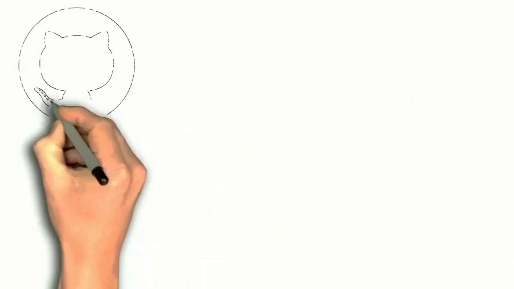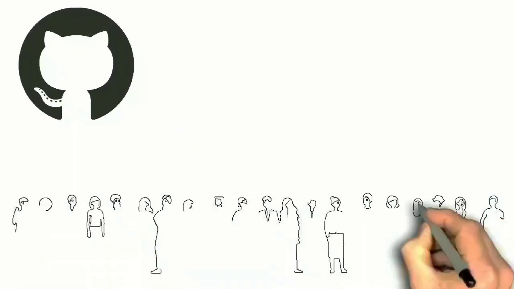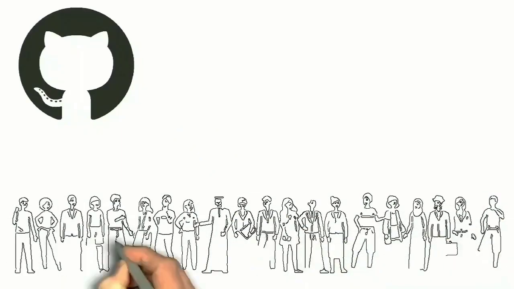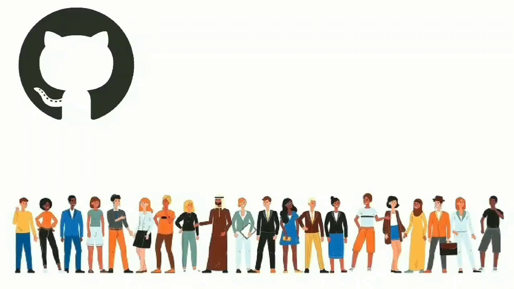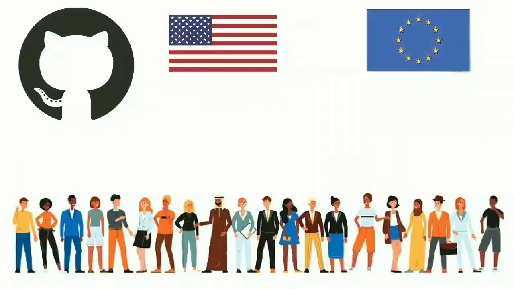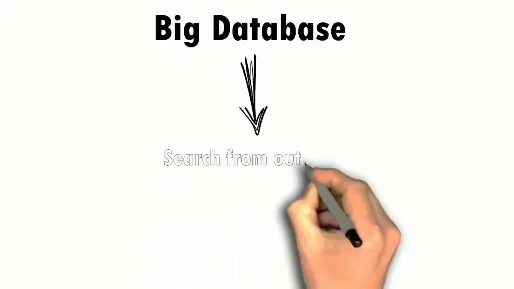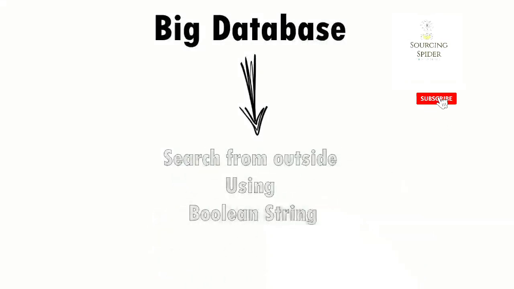As I said, GitHub is a very large community across the world, and there are more than 50 million developers, where the majority of them are from the US, Europe, and India. So it's a good database that you can always search. You can search it from outside using various Boolean strings.